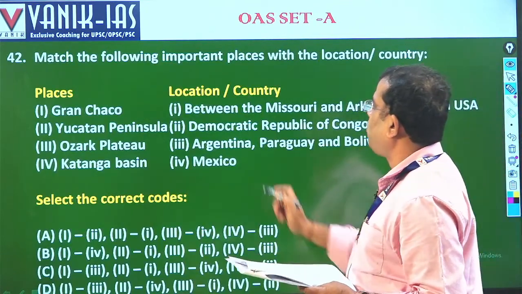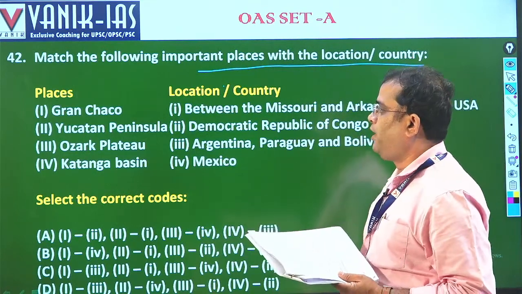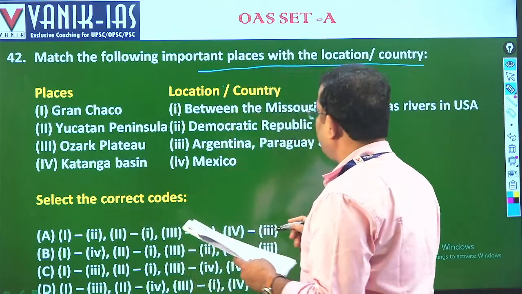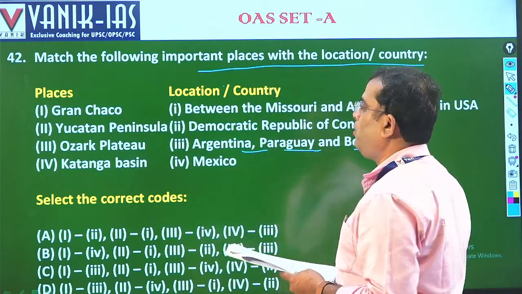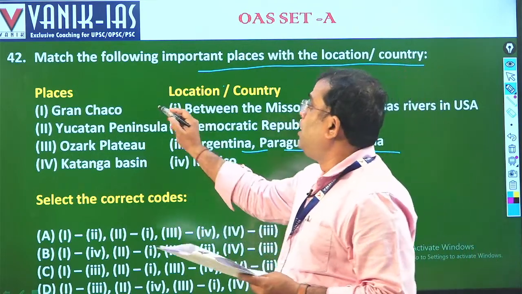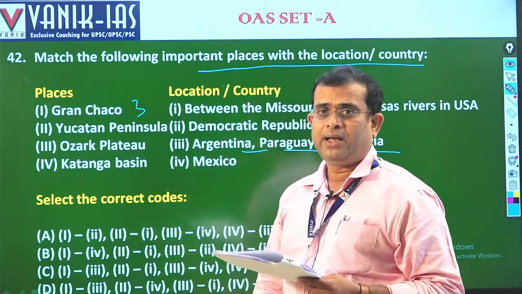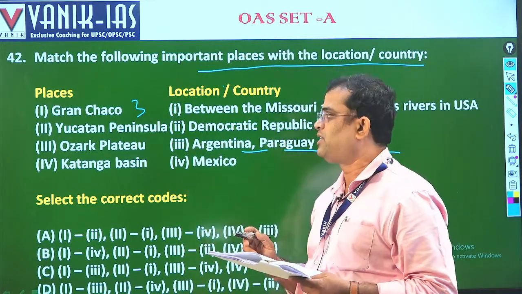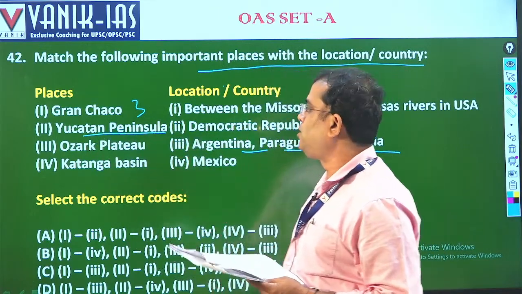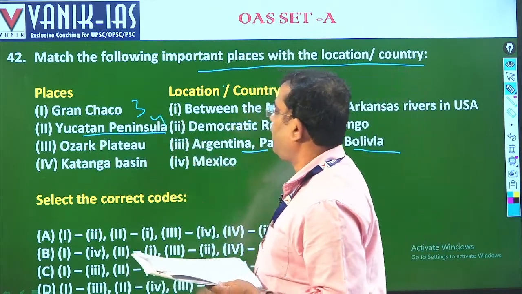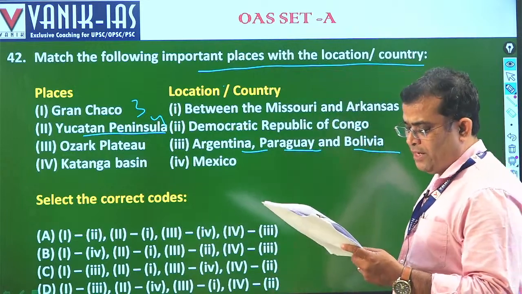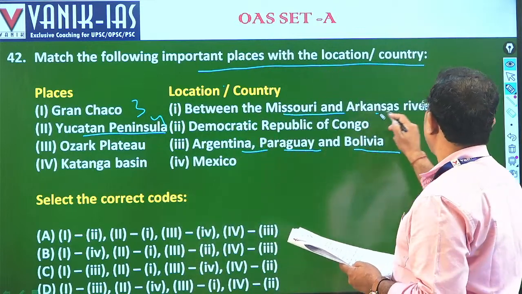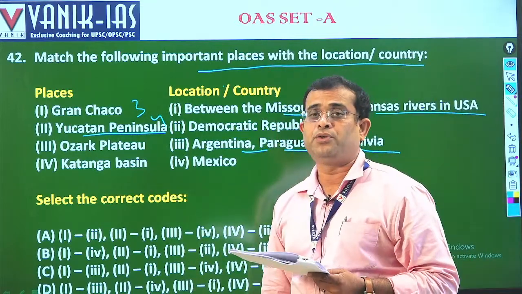Question 42: match the following important places with the location of the country. Gran Chaco, as we know, is particularly in Argentina, Paraguay and Bolivia. These are all in South America. Gran Chaco is a temperate grassland, not tropical. Yucatan Peninsula is in Mexico, that is 4. Then the Ozark Plateau is between the Missouri and Arkansas rivers in the USA.